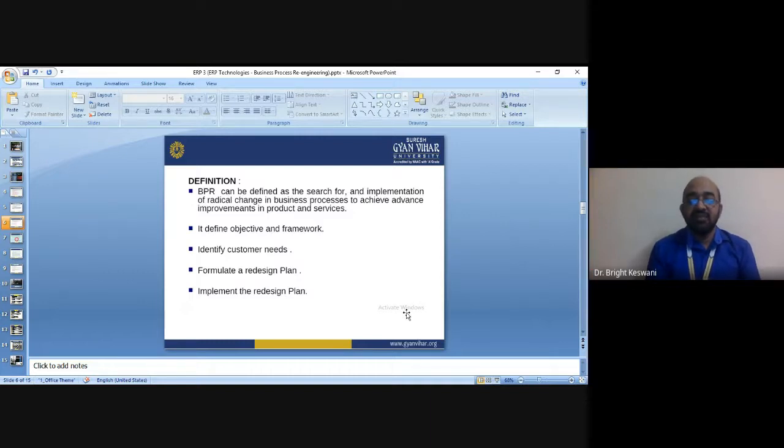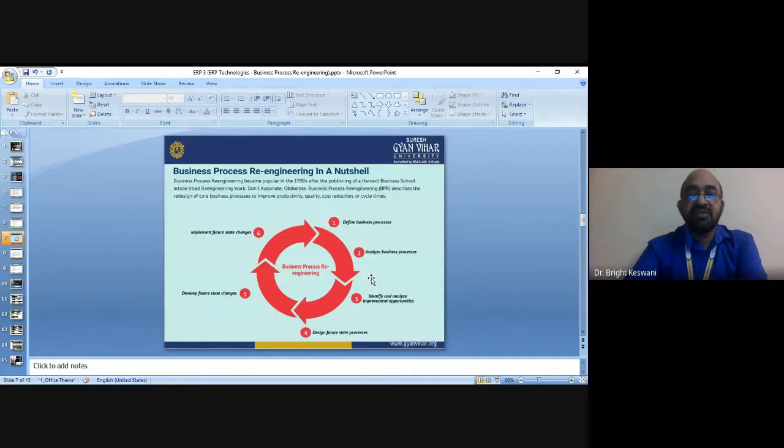And then implement re-engineered processes, and then improve the process continuously. So first it defines objectives and framework, then it defines customer needs, formulates a redesign plan, and implements the redesign plan. So this is business process reengineering.